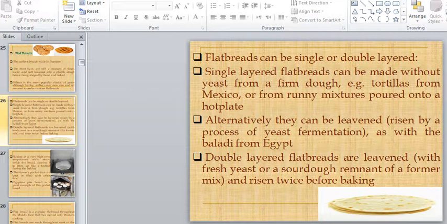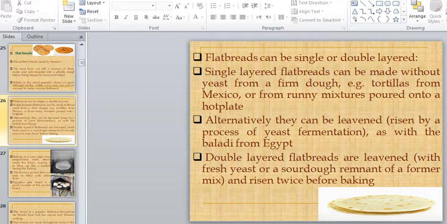Single layered breads can be of two types. They can be leavened, or they may be unleavened. For example, single layered breads can be leavened without yeast. An example is baladi from Egypt. We are discussing two types of breads. The first one was single layered breads. Now the second one is double layered breads.